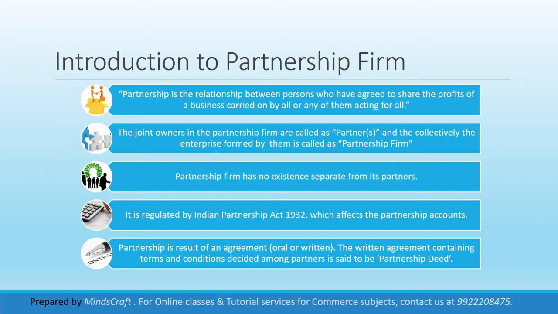For Hindu undivided family business, there is the Hindu Succession Act 1956. For cooperative societies, there is the Indian Cooperatives Act 1912. And for joint stock companies, there is the Indian Companies Act 2013. Likewise, partnership is regulated by the Indian Partnership Act 1932.